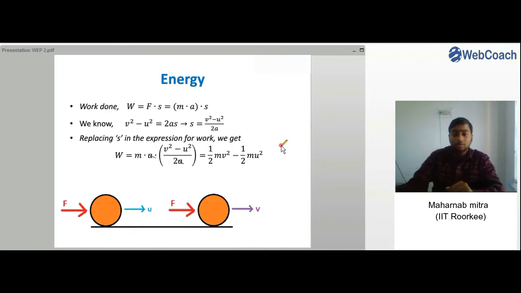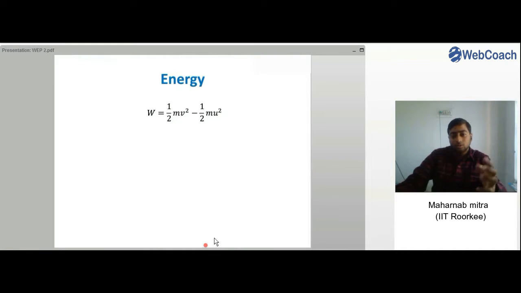Work done here is the difference of two terms. The initial case, which we can tell by seeing that it involves the initial velocity, and the final case because it involves the final velocity, right? Now what we had got is half mv square minus half mu square.